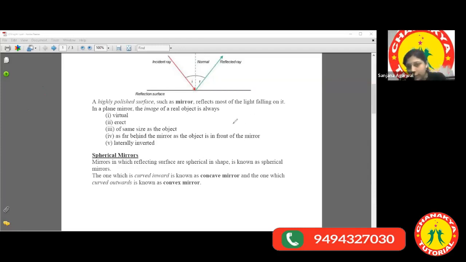So the thing is that if we microscopically and minutely observe the two surfaces, we will find an unordered surface in the case of rough surfaces. This can be paper, the wall, and the curtain, meaning any fabric you can take. Whereas in the case of marble, in the case of a mirror, the surface goes like this. Hardly do we find any irregularity in the surface.